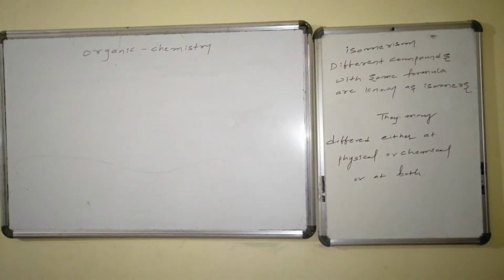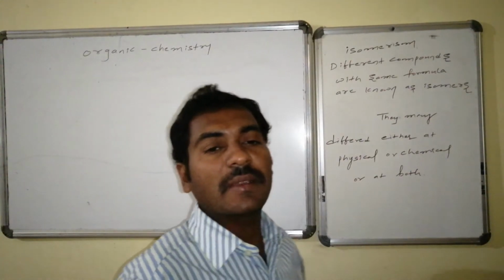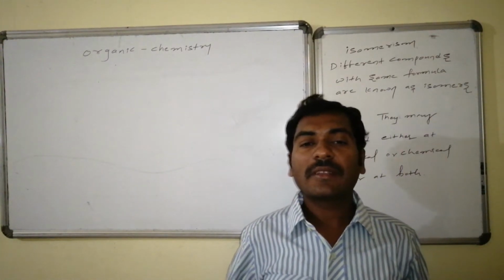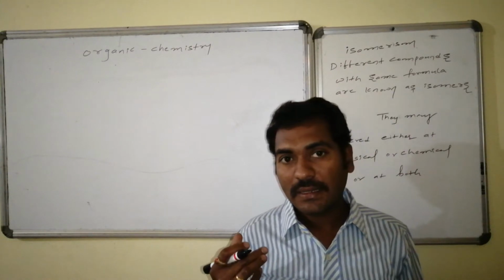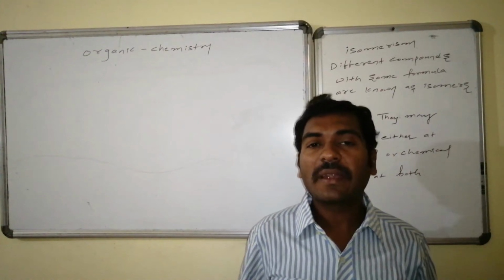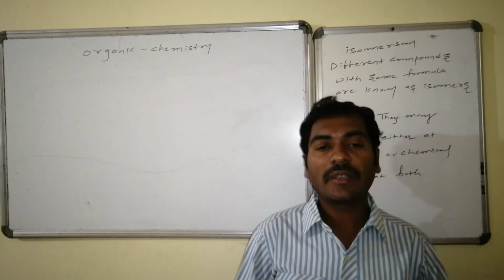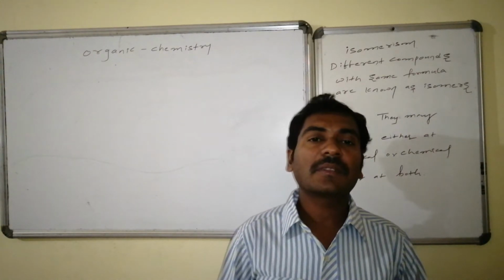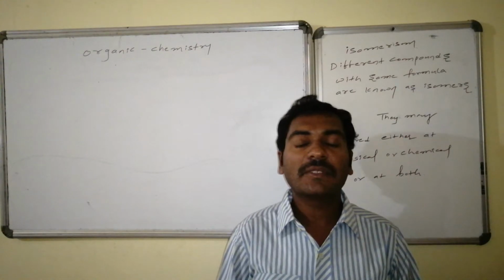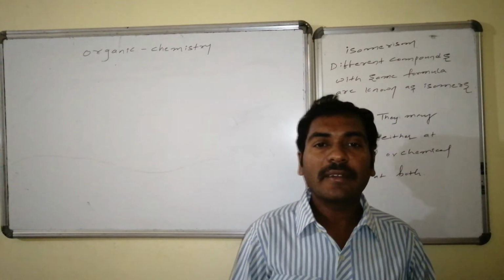Let us go for the isomers formed by the 5-carbon combination, that is the alkane system, C5H12, pentane. Let us have an explanation related to the isomers existing with the formula C5H12, which are pentane and the pentane derivatives.